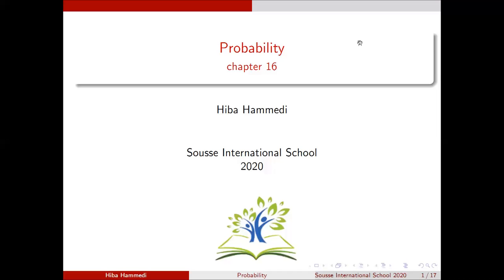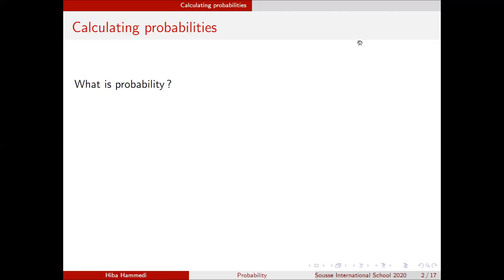We start today chapter 16, which is probability. Well, a very good question to start with is, what is probability? When we talk about the probability of a certain event being equal to that number, what does it mean? Well, probability is the likelihood of the happening of that event, or the chance that that event will happen in the future, right? So we are associating a number to the likelihood of that event happening or the outcome happening.